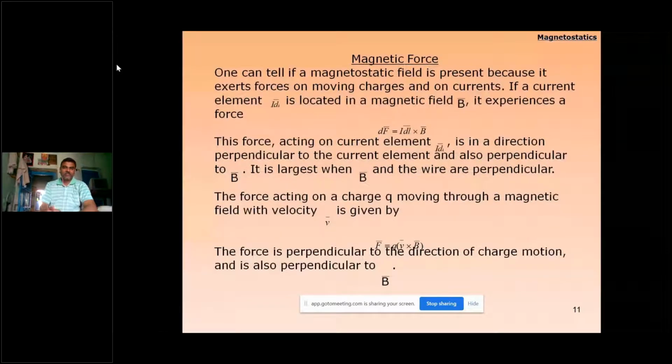And the magnetic force acting on a particular point is given by dF equals I dl cross B.